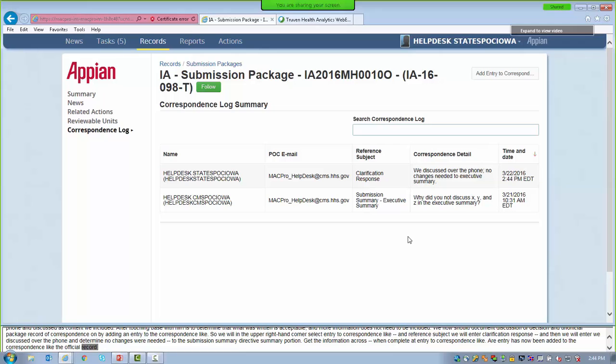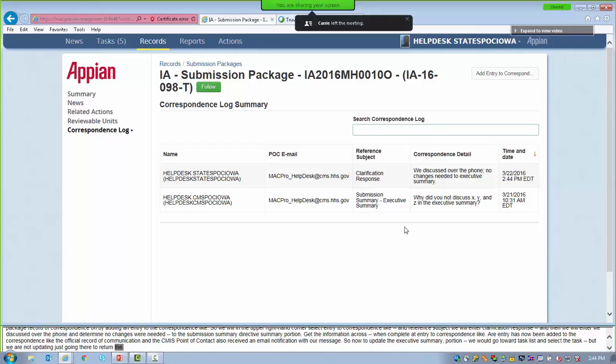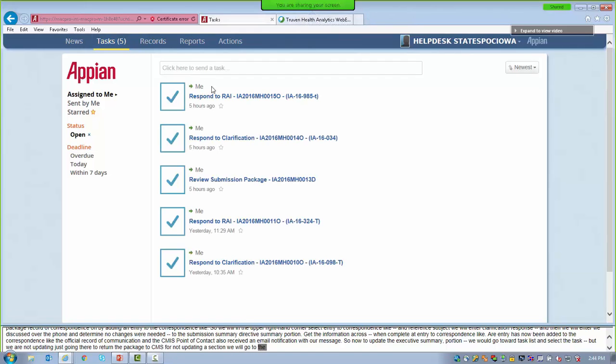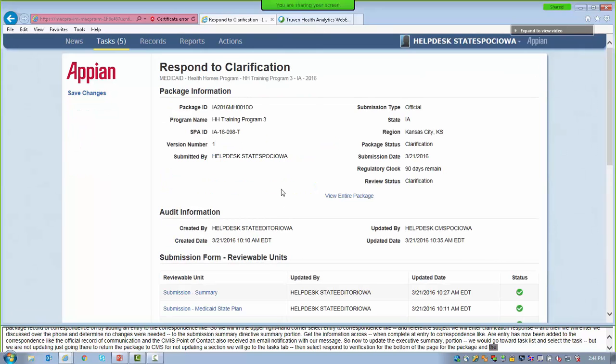So now to update the executive summary portion, we would go to our task list and select the task, but we're not updating. We're just going to go there to return the package to CMS since we're not updating that section. So we're going to go to the Tasks tab, then select Respond to Clarification, which is at the bottom of the page for the package ending in 10. Again, this is the training environment. We have a few things going on in here.